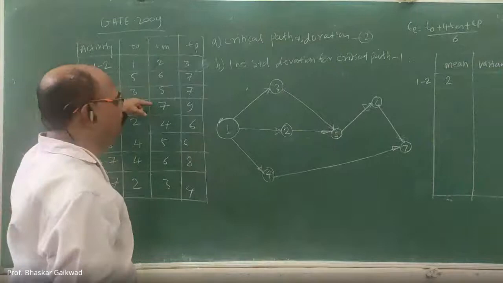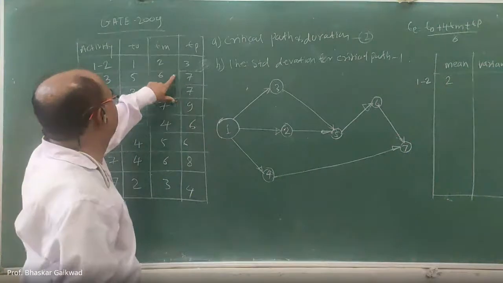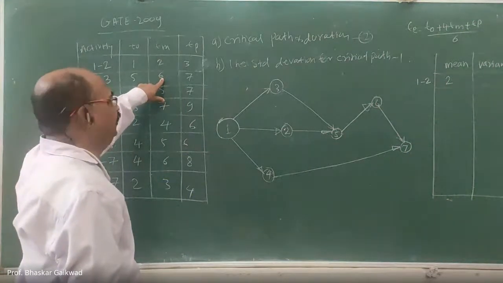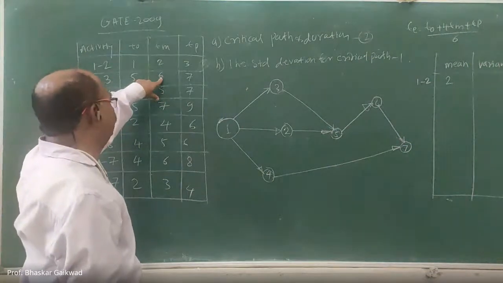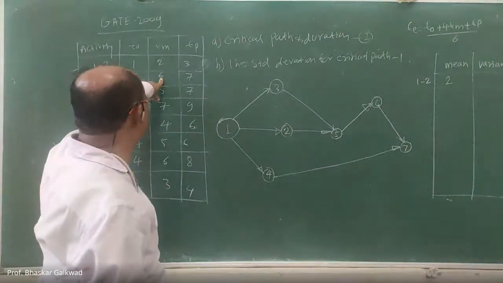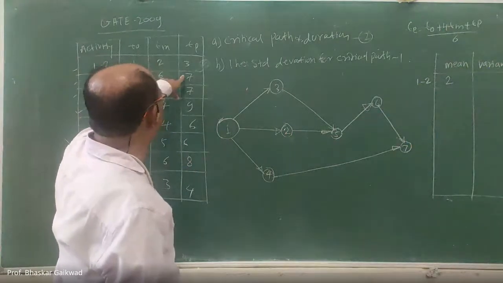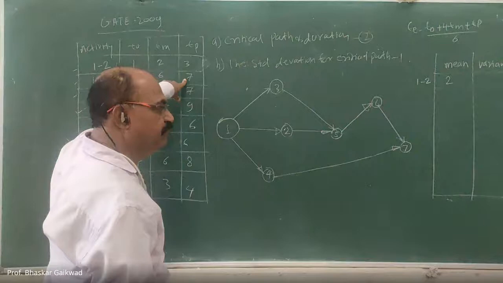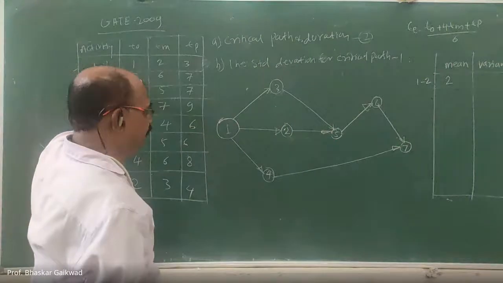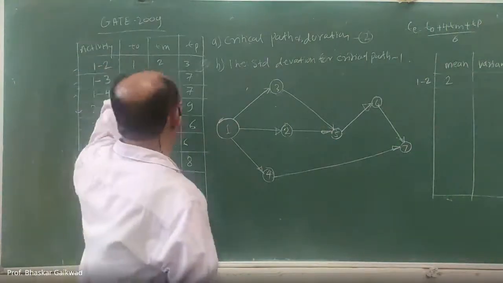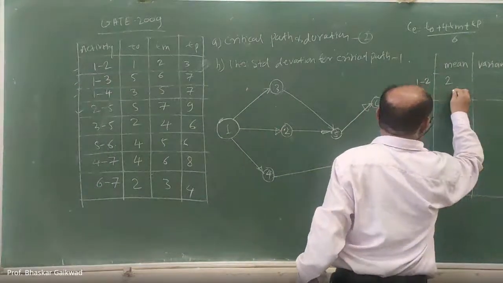Then second, 1 to 3. So here Tm is 6 into 4, 24. 24 plus 7 is 31, 31 plus 5 is 36. 36 divided by 6, how much? 6.